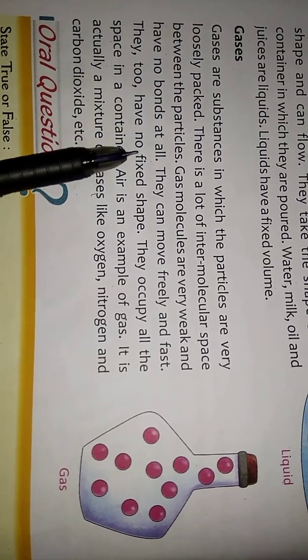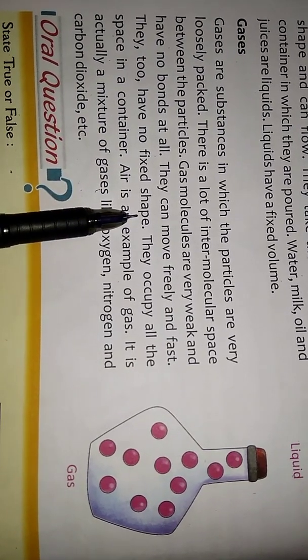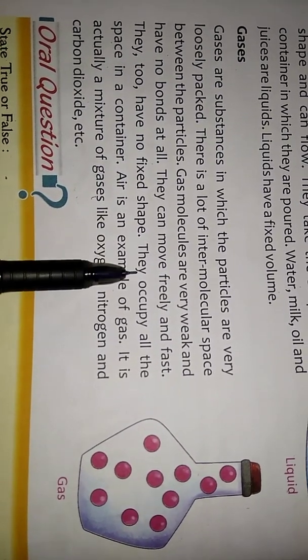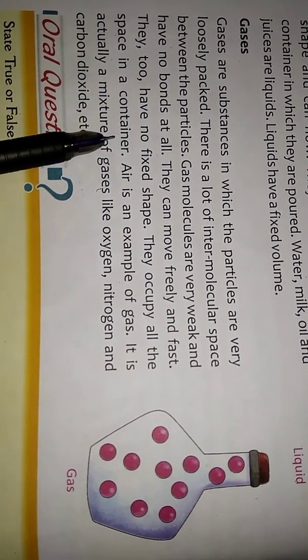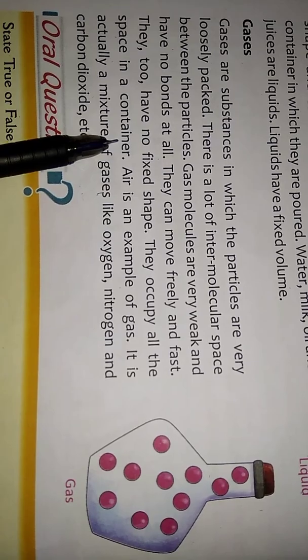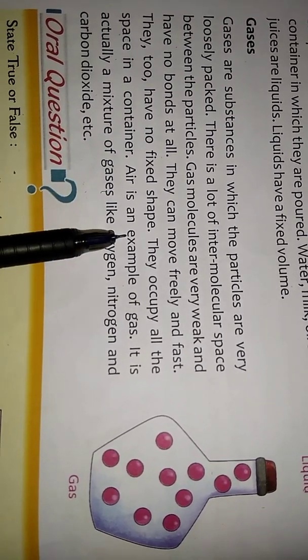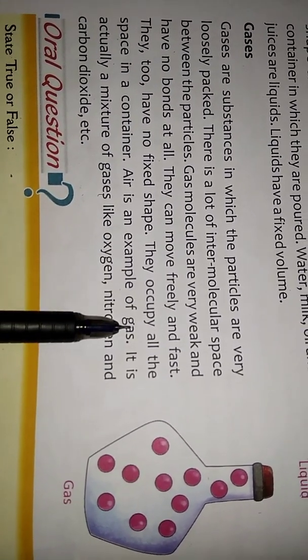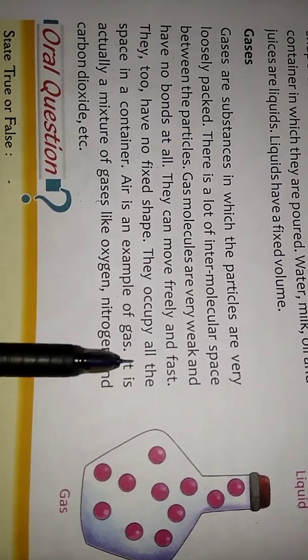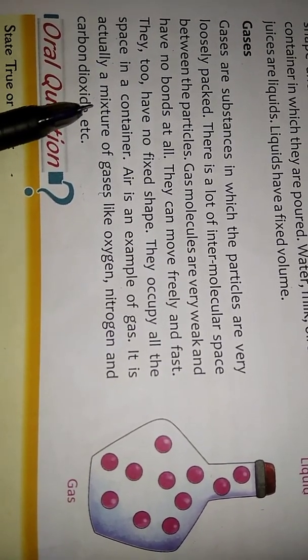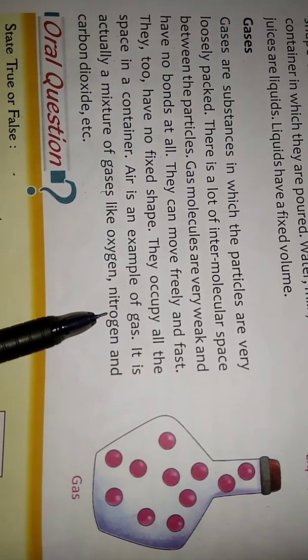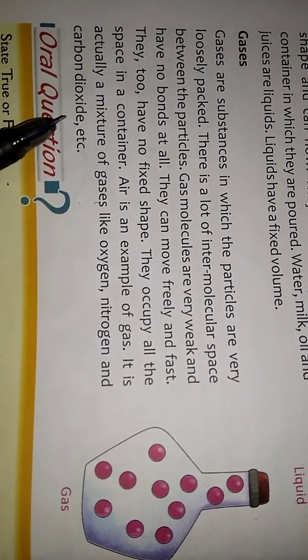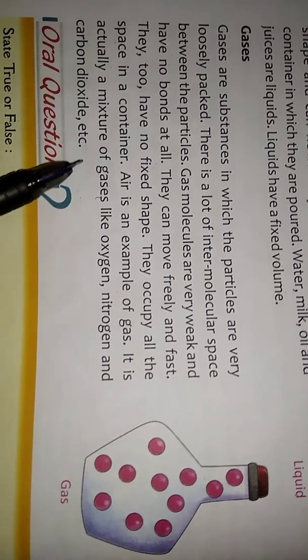They too have no fixed shape. They occupy all the space in a container. Air is an example of gas. It is actually a mixture of gases like oxygen, nitrogen and carbon dioxide, etc.